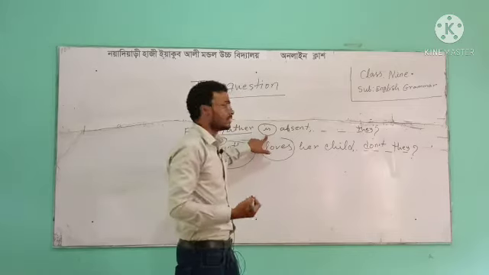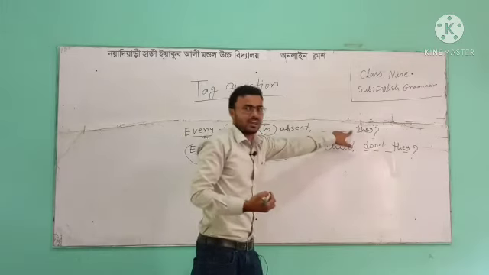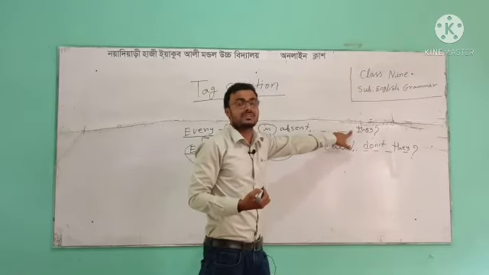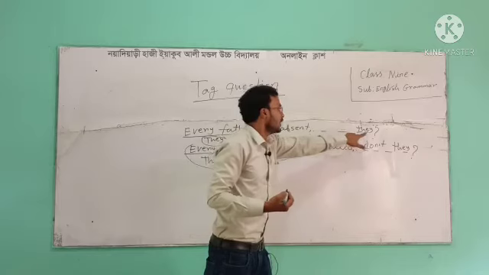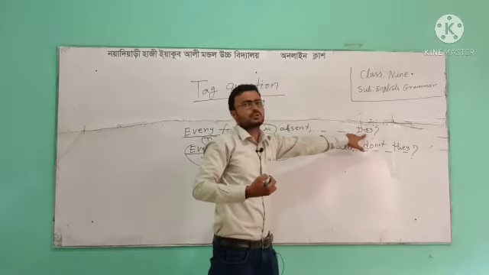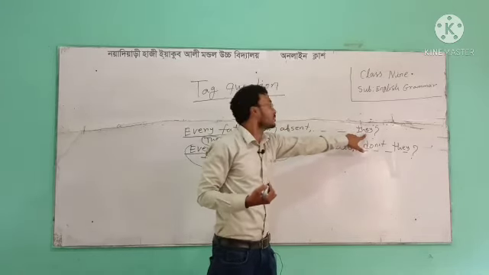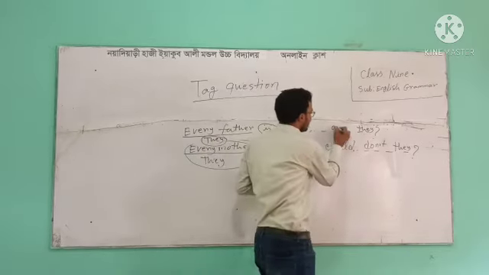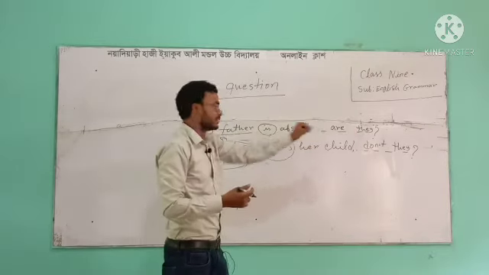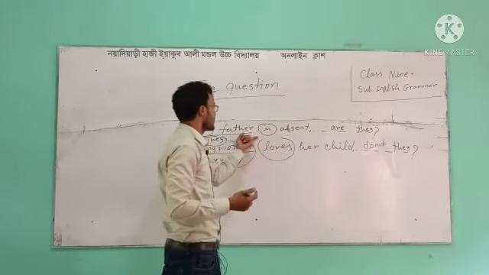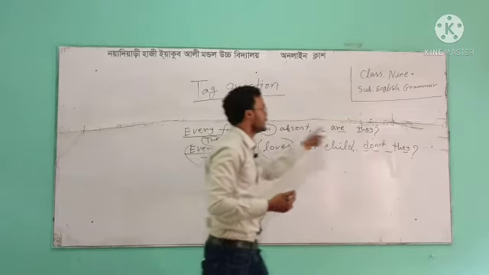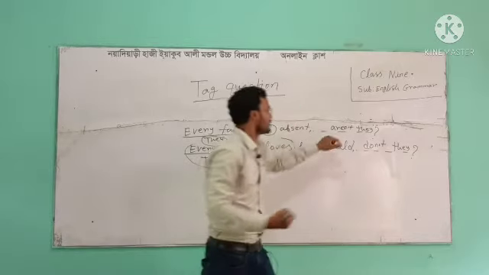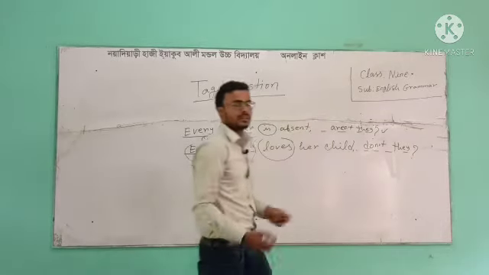But my question is, isn't they or aren't they? What is the actual form? What is the correct form? After "they", what should we use? "They are" or "they is"? Obviously "they are". Are they? Is it correct? No, because the statement is affirmative. We need to use a negative here. Aren't they? Now the statement is correct.